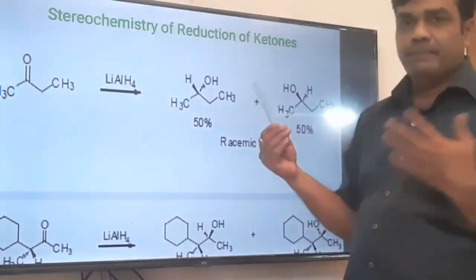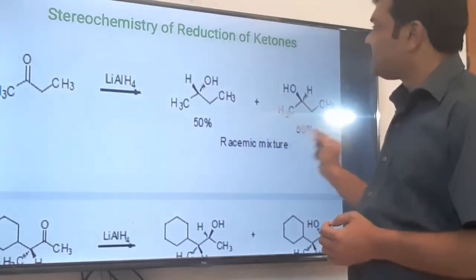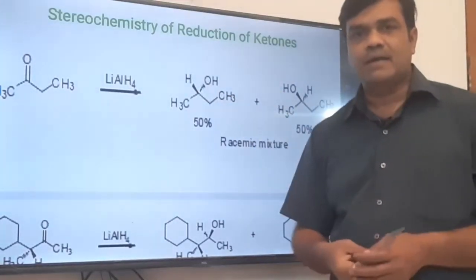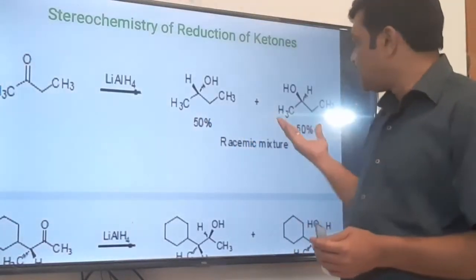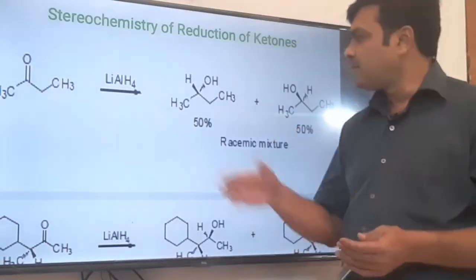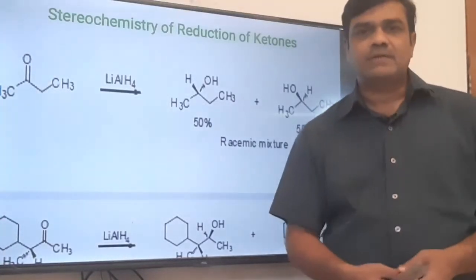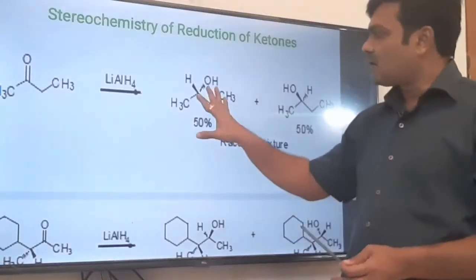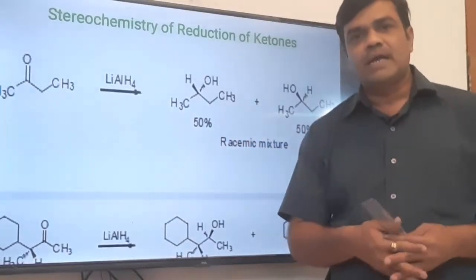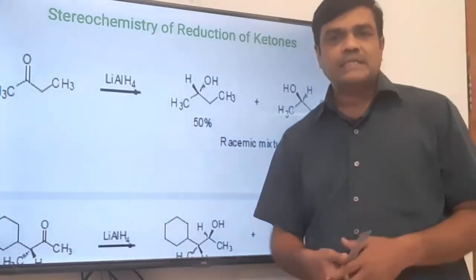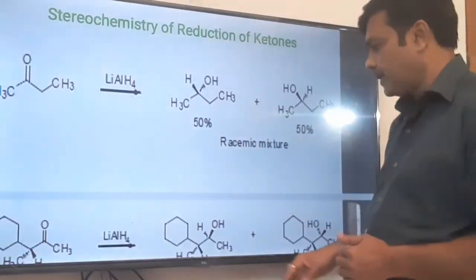Okay, so stereochemically, this carbon is asymmetric, here also this carbon is asymmetric as it is attached to 4 different atoms or groups, so each is optically active. But if you consider that 50% of each product is formed, the optical activity of one is exactly cancelled by the other, and the net result is 0. In that case, it is called optically inactive. If one has the R configuration, then the other will have the S configuration. A mixture of R and S in equal proportion is called a racemic mixture. You know that. So it is optically inactive. It is called a racemic mixture.